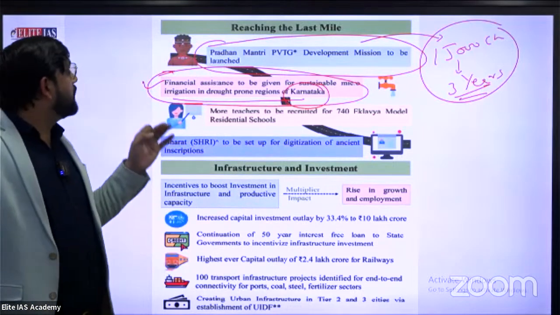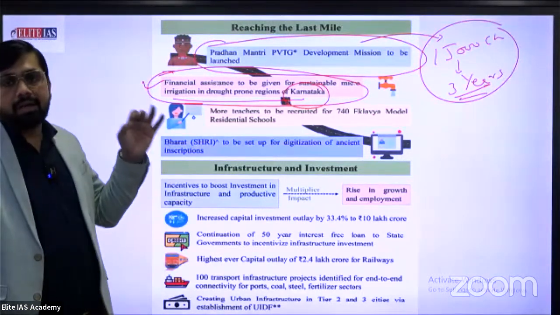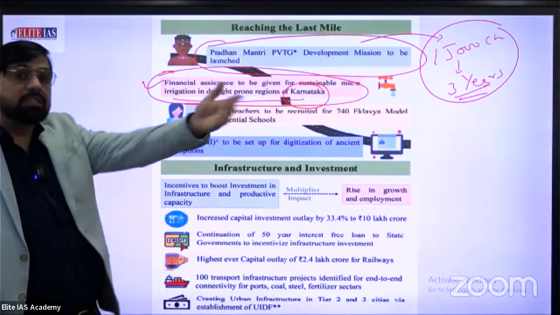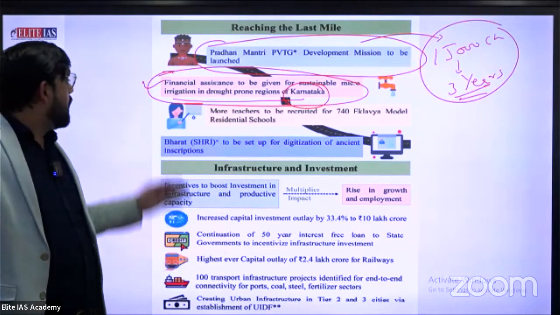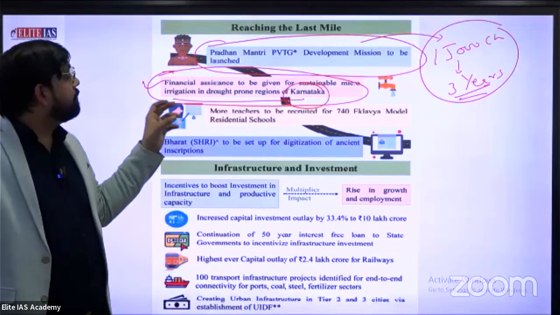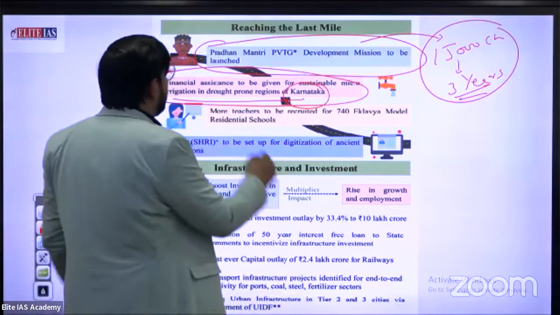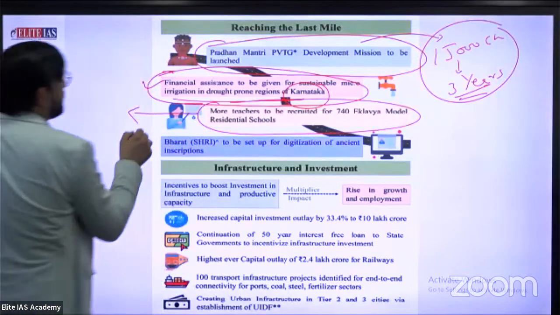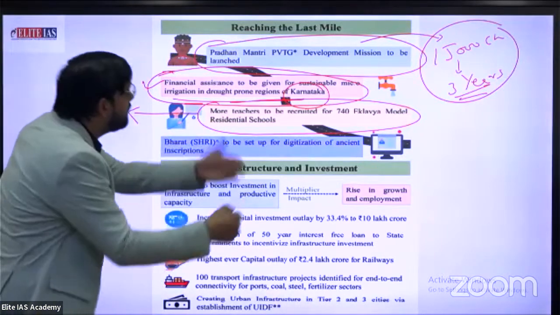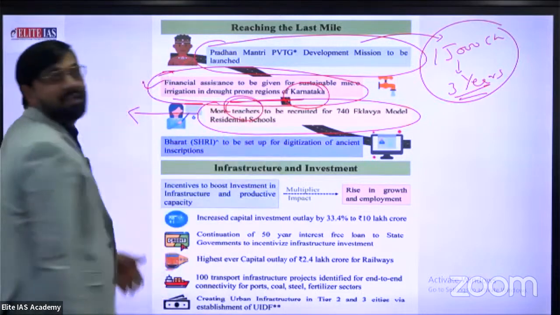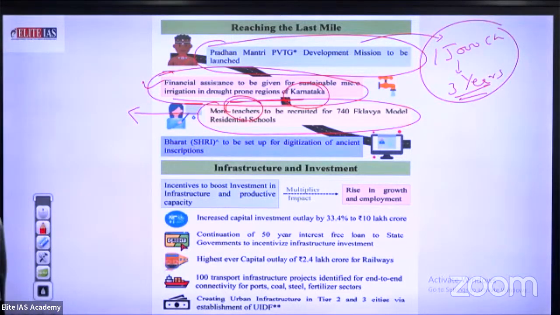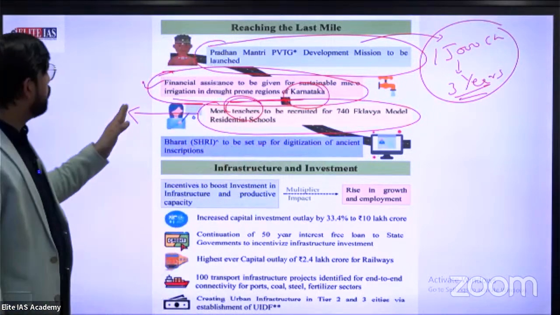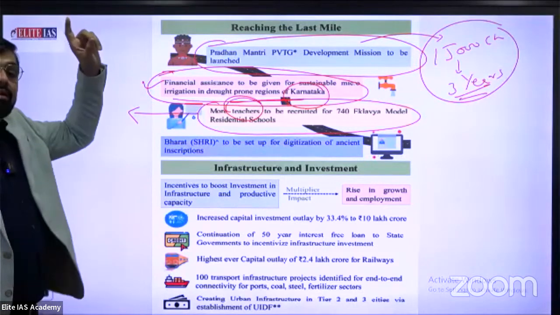Approximately 320 crore rupees is provided directly by the government to the state government of Karnataka to fulfill the needs of its drought-prone region. More teachers are to be recruited for 740 Eklavya Model Residential Schools. This is a perfect indication of upcoming vacancies in different teaching departments, approximately 740 Eklavya residential schools, to fulfill the job creation vision under the Amrit Kaal.